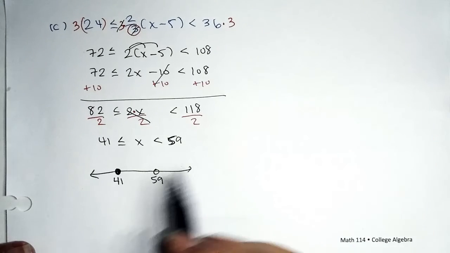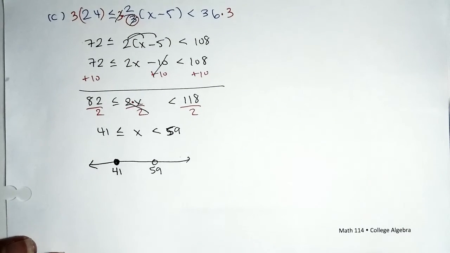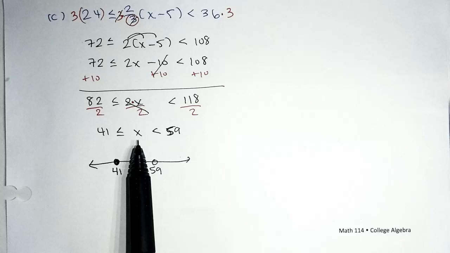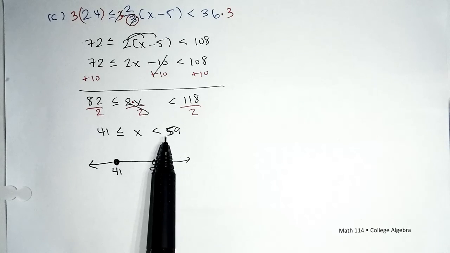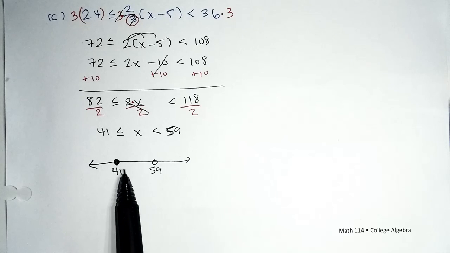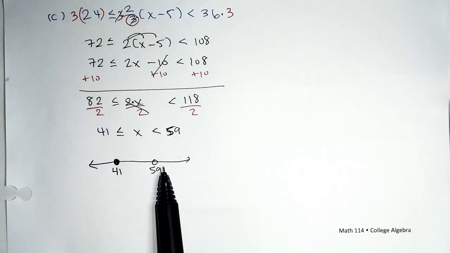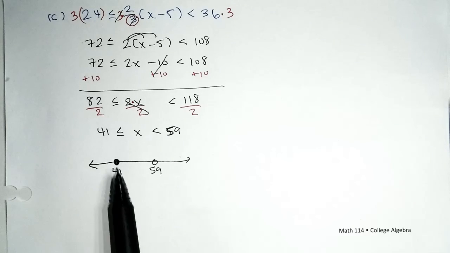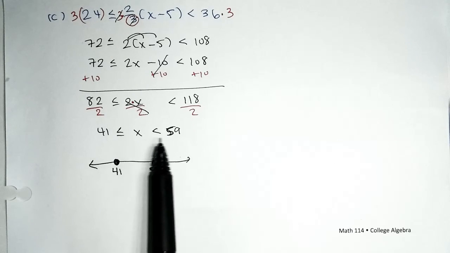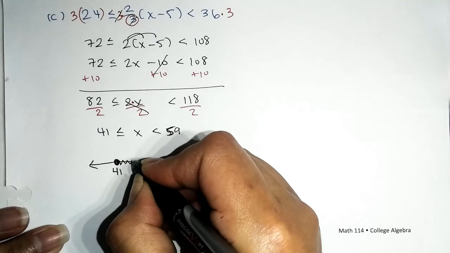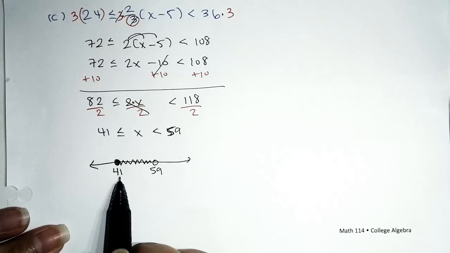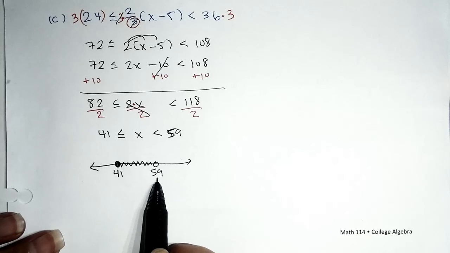I said I was going to show you 2 ways, but I lied. Sometimes in my effort to break it down for you, I confuse you more, so I'll keep that secret to myself. Okay, so the numbers that we're looking for are the values that are bigger than 41 and at the same time under 59. Values that are bigger than 41 are to the right, values that are less than 59 are to the left. So the values that are bigger than 41 and under 59 is pretty much this sandwich right here. These numbers are bigger than 41 and at the same time less than 59.